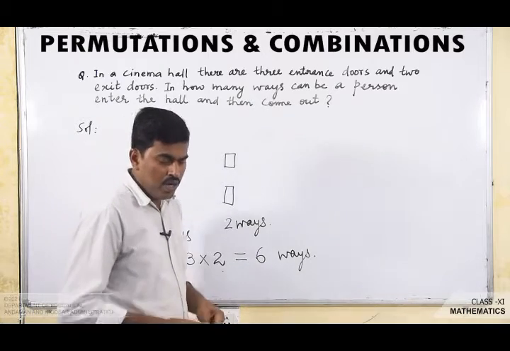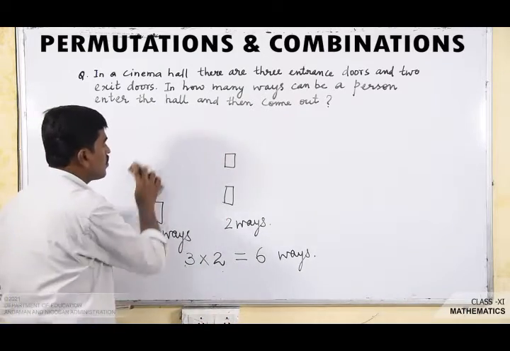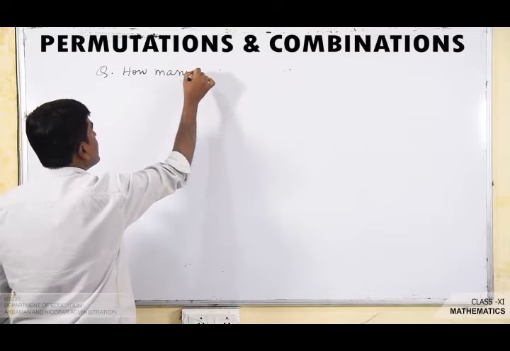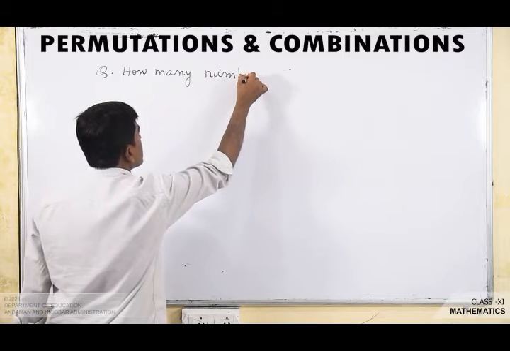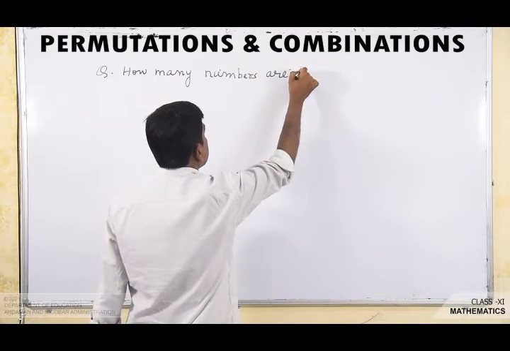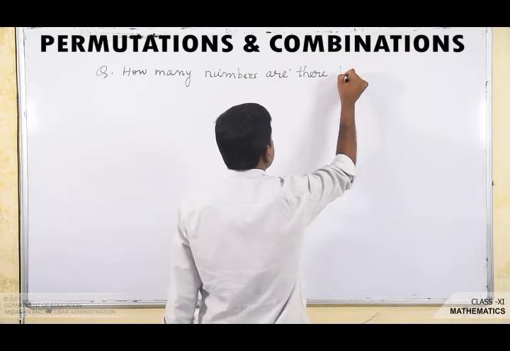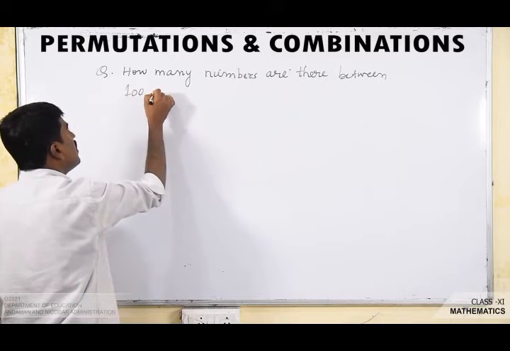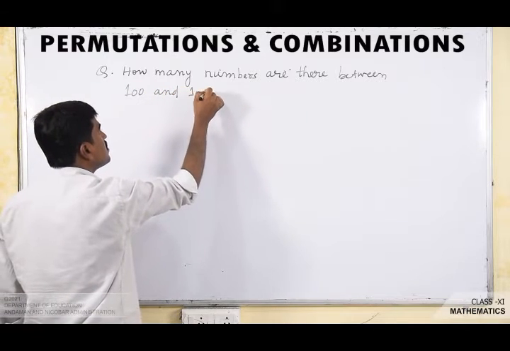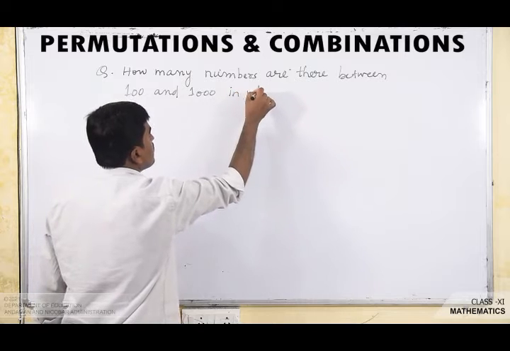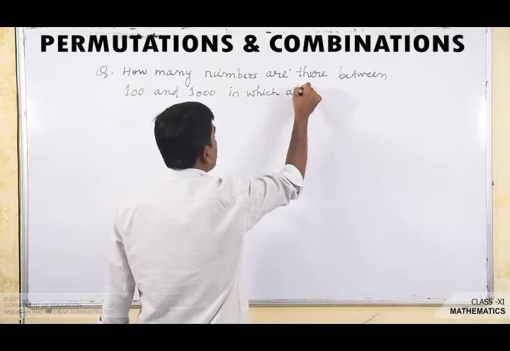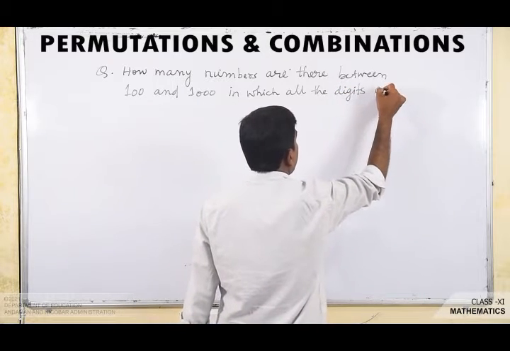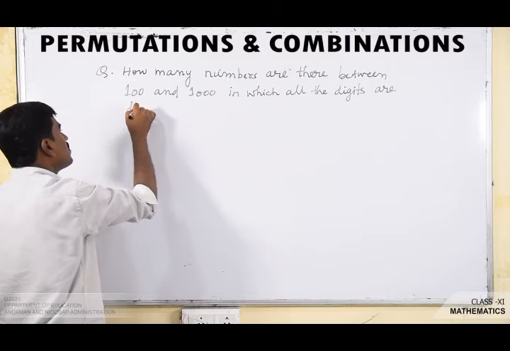Okay. Now let us take one more question. The question is, how many numbers are there between 100 and 1000 in which all the digits are distinct?